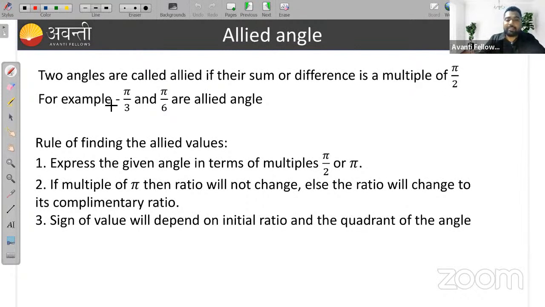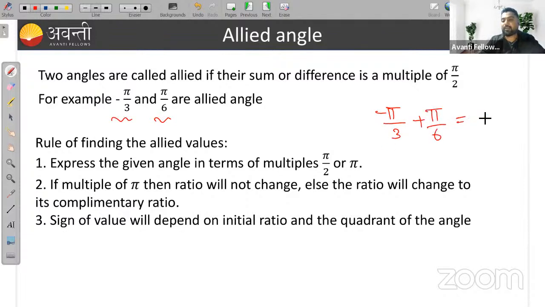So allied angles means two angles are called allied angles if their sum or difference is a multiple of pi by 2. Suppose I am taking minus pi by 3 and pi by 6, minus pi by 3 plus pi by 6.